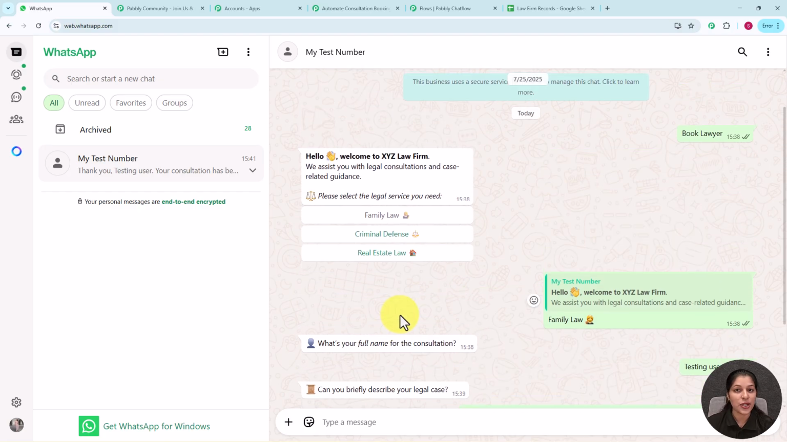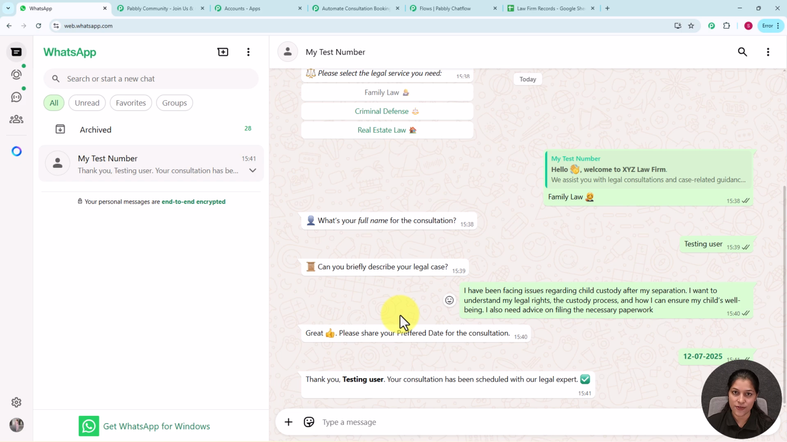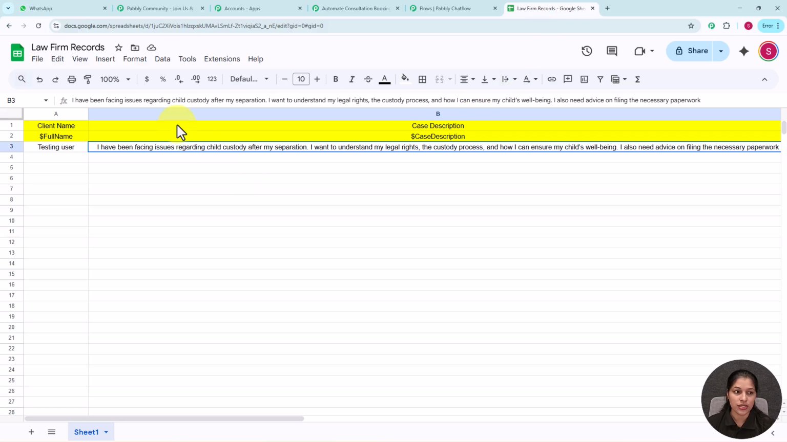You can also create a chatbot like this for your business by just using Pabbly Chatflow. Now let's move on to the Google Sheet and check whether this response is saved over there or not. So now let's move on to my Google Sheet. Here you can see this is the Google Sheet I have created and added to Pabbly Connect, and here you can see we are getting our client name, testing user, which we have recently provided, and the case description which we have recently entered in my WhatsApp.